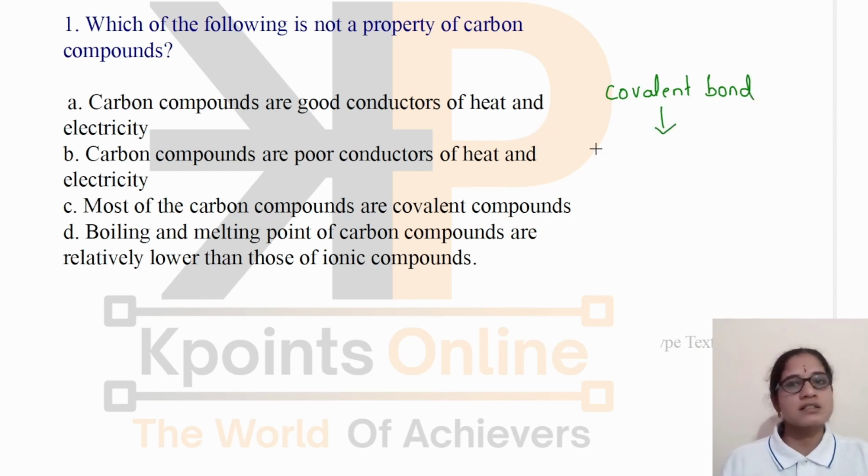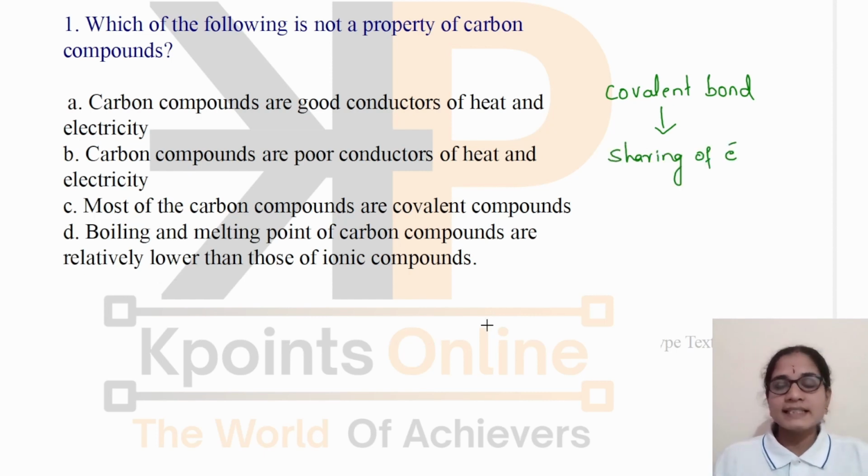And how does this bond form? It is formed by the sharing of electrons. In this case, there is a mutual sharing of electrons. There is no transfer of electrons completely from one atom to another atom, because of which there is no availability of free electrons in case of covalent compounds.